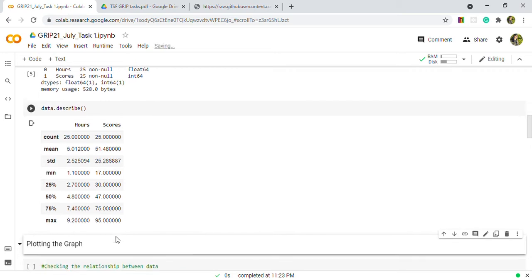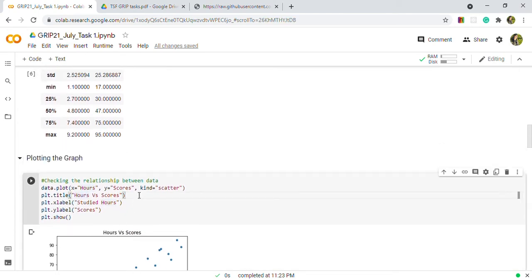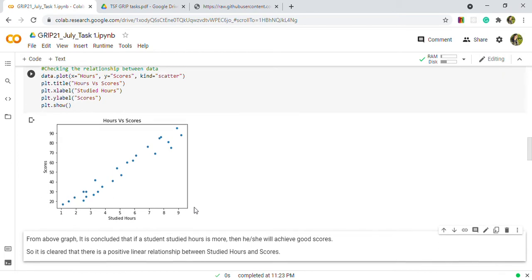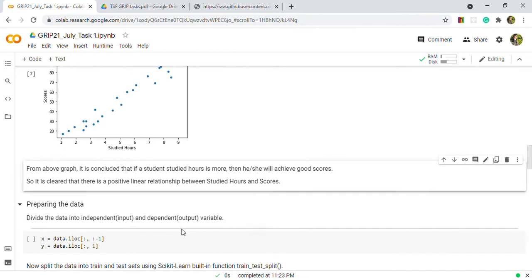Now we will plot the graph and check the relationship between the data. From the above graph, it is concluded that if a student studies more hours, then he or she will achieve good scores. So it is clear that there is a positive linear relationship between studied hours and scores.